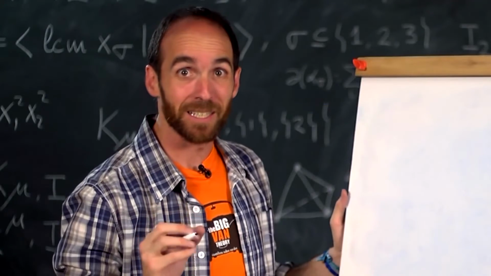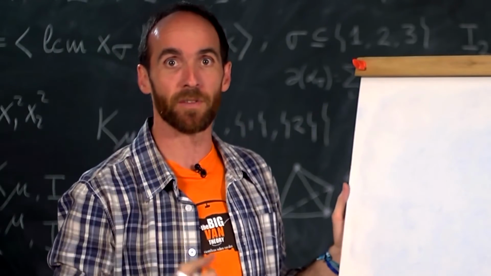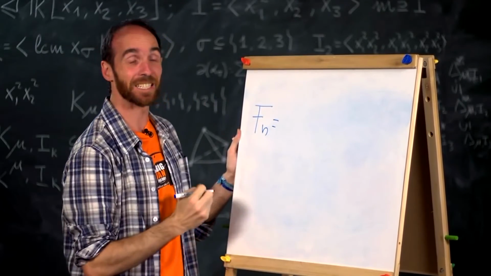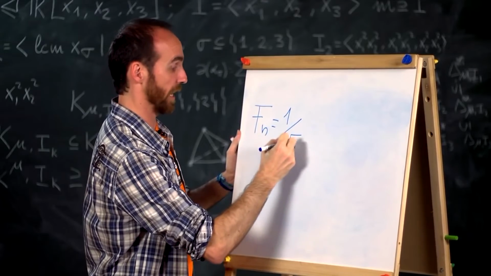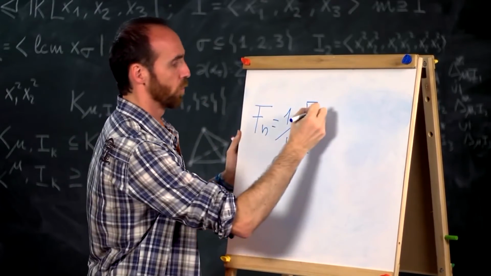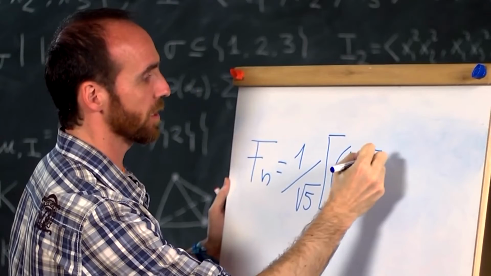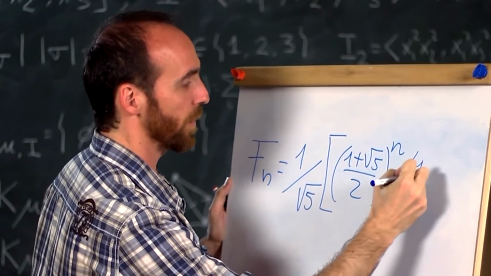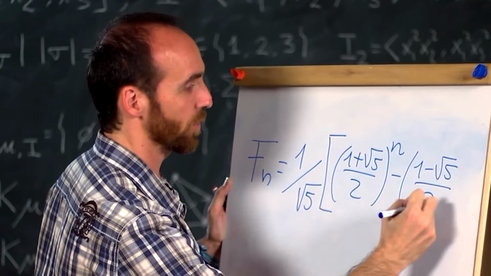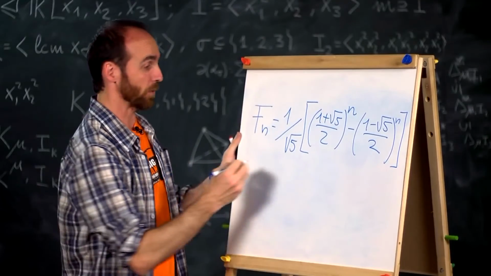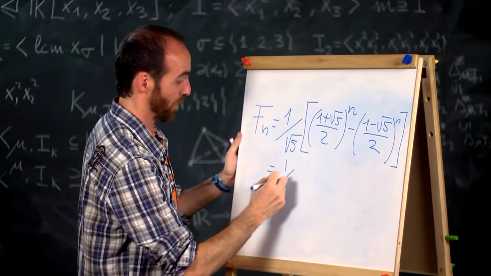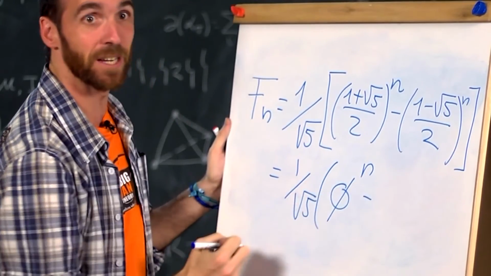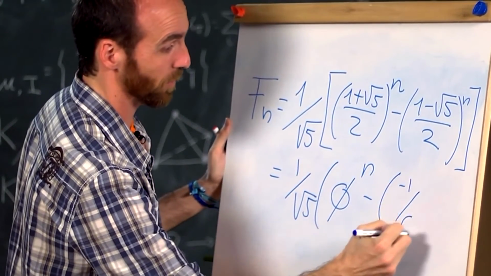But in addition, the nth Fibonacci number can be written as a function of phi. Look. The nth Fibonacci number is equal to 1 divided by the square root of 5, multiplied by (1 plus the square root of 5, over 2) raised to n, minus (1 minus the square root of 5, over 2) raised to n, that this is equal, you see, to 1 divided by the square root of 5, times phi raised to n, minus 1 over phi raised to n.